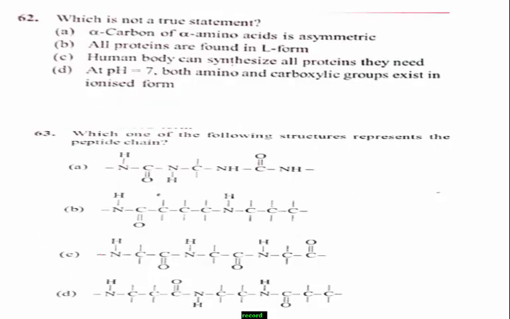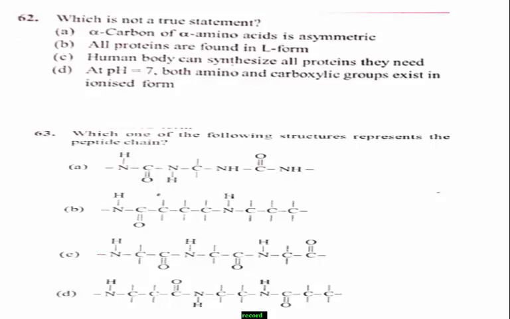Next question number 62. Which is not a true statement among the given options? Option A, alpha carbon of alpha amino acid is asymmetric. Option B, all proteins are found in L form. Option C, human body can synthesize all proteins they need. Option D, at pH equal to 7, both amino and carboxylic groups exist in ionized form.